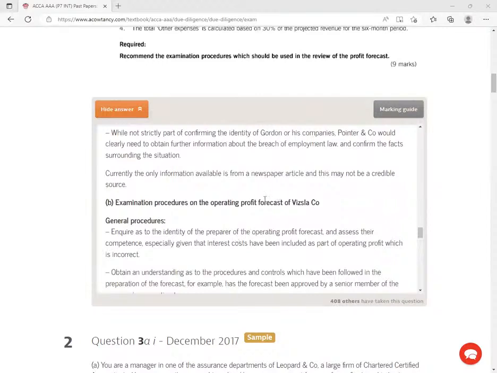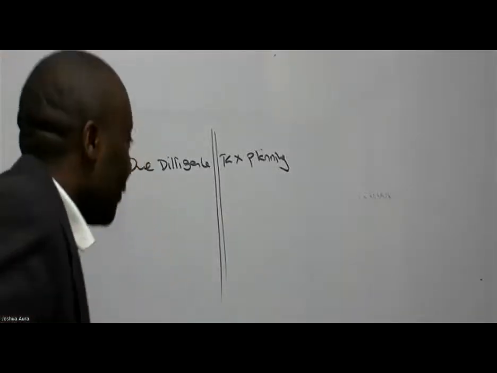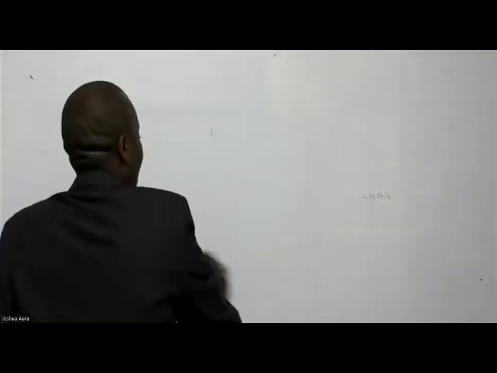Examination procedures on the operating profit forecast. That profit forecast that we saw up there, ladies and gentlemen, what are we supposed to do? The profit forecast that we saw up there under prospective financial information. Under this prospective financial information, PFI is a topic which is also very, very hot for your examiners. When we talk of prospective financial information, ladies and gentlemen, we are looking at what things as auditors? The reliability of the figures. So we want, in this case here, to get this PFI information, those forecasts, ensure that